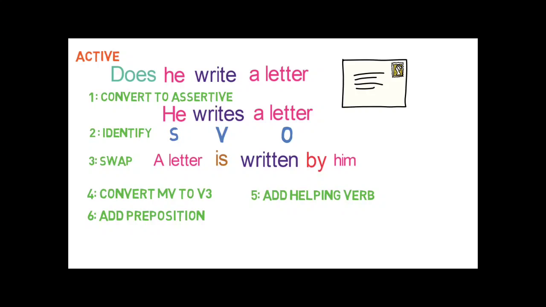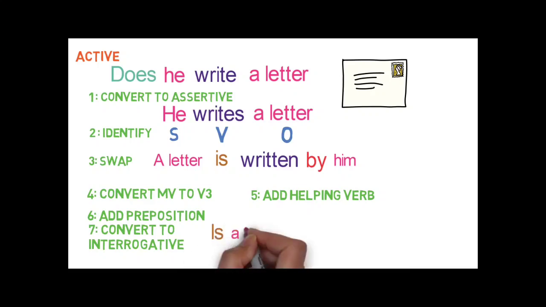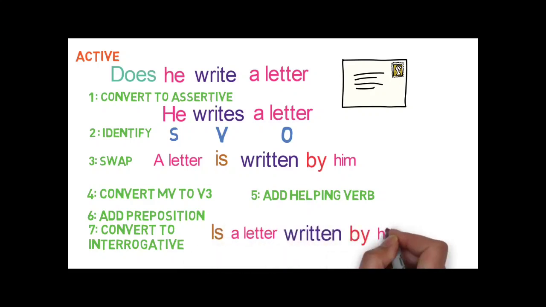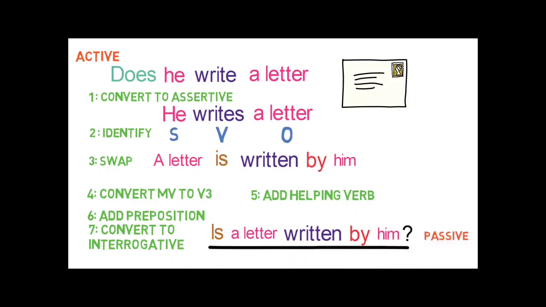A letter is written by him. Finally, step 7 is to convert the assertive sentence to interrogative. We will move the helping verb in the first place. So, the sentence will become like this. Is a letter written by him? Finally, we got the sentence into a passive form. I hope you are clear about all the steps.